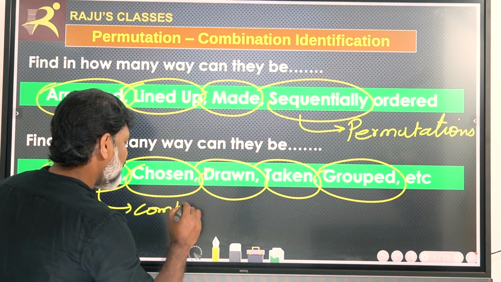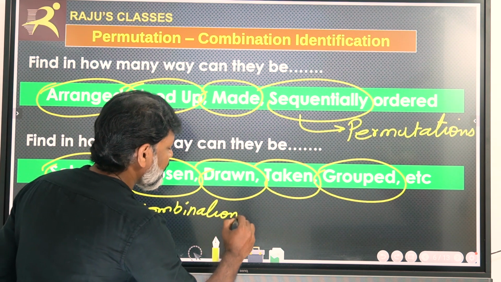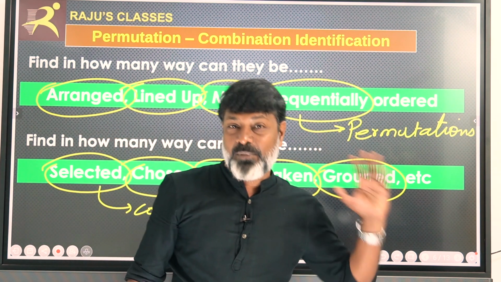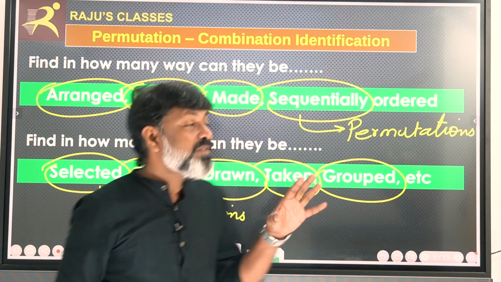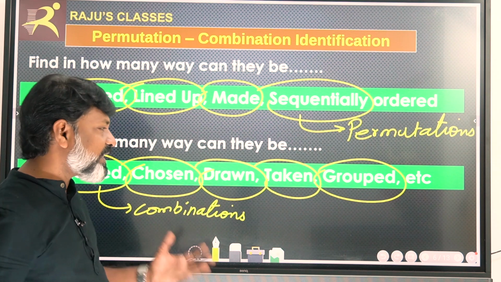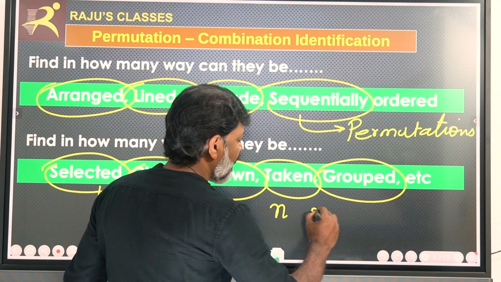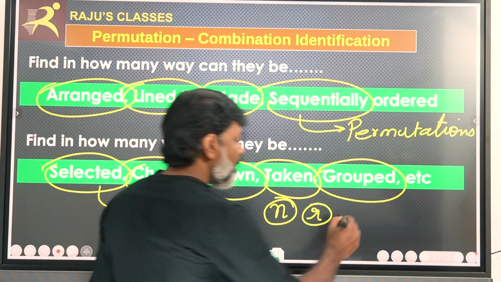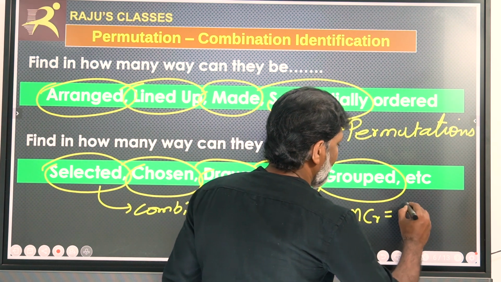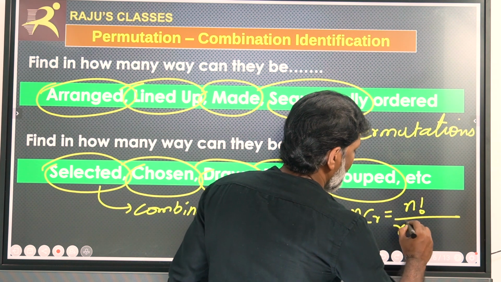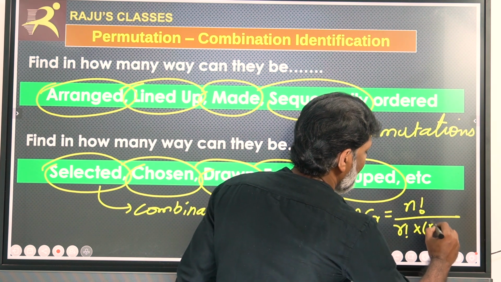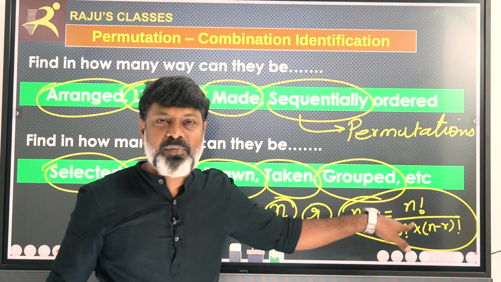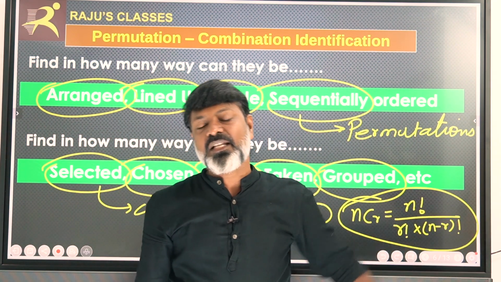Similarly, if you get words like selected, chosen, drawn, taken, grouped, these are responsible for combination. But you should not blindly go by them; better to identify these keywords so that we can come to a conclusion whether they are asking about permutation or combination. So these keywords are very, very important. Suppose we consider n objects taken r at a time, or grouped together. Now the combination formula nCr will be nothing but n factorial divided by r factorial multiplied by n minus r factorial. This is the formula for combination.